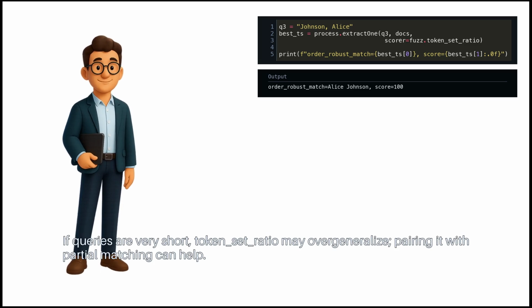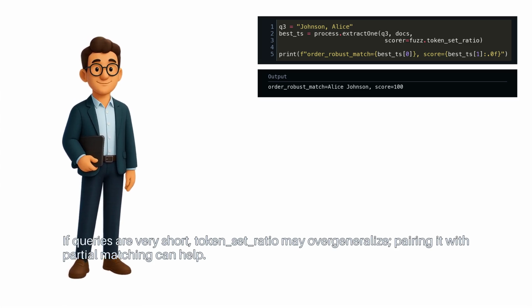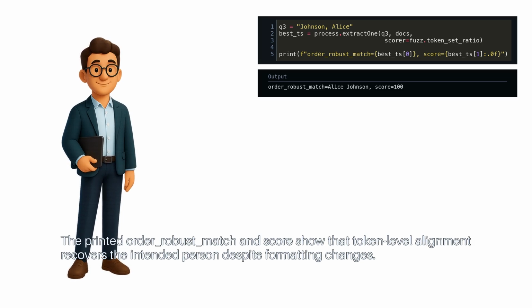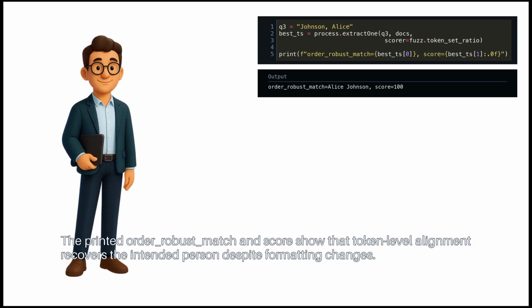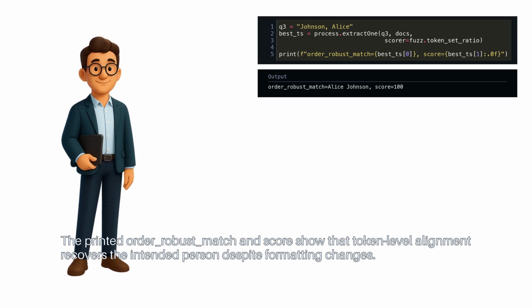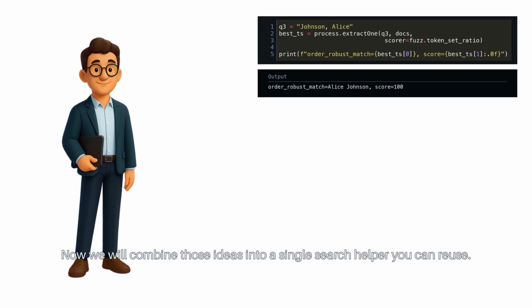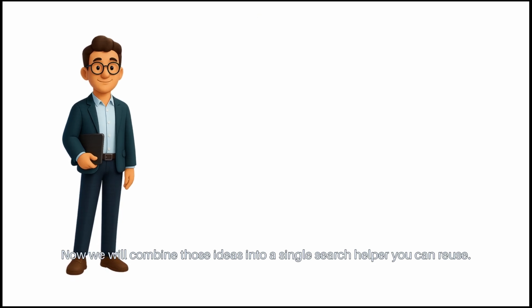If queries are very short, token set ratio may overgeneralize. Pairing it with partial matching can help. The printed order robust match and score show that token level alignment recovers the intended person despite formatting changes. Now we will combine those ideas into a single search helper you can reuse.